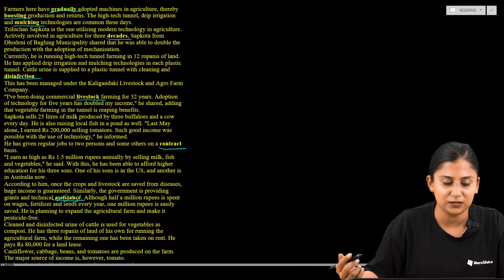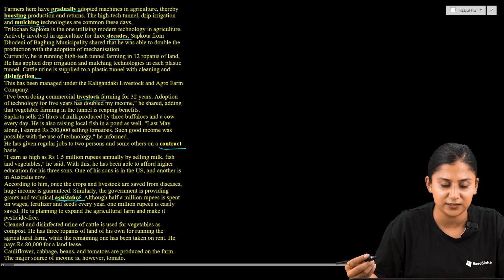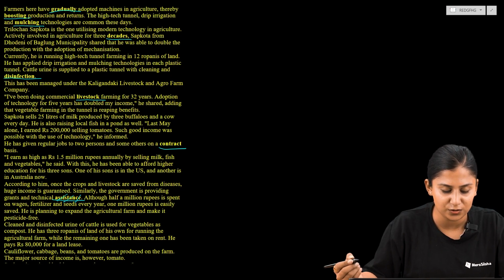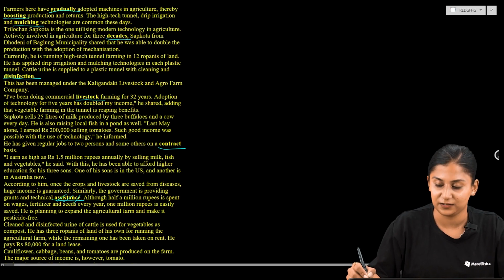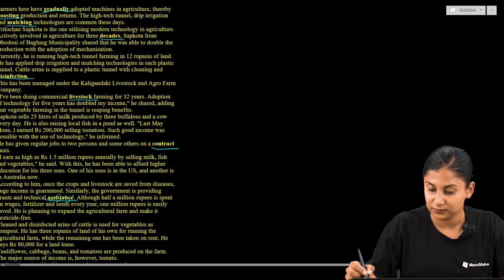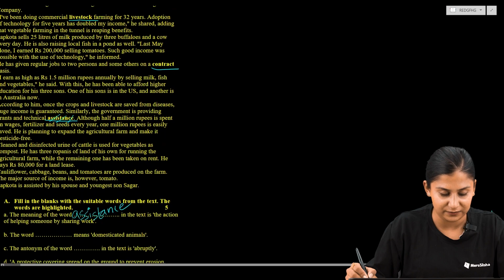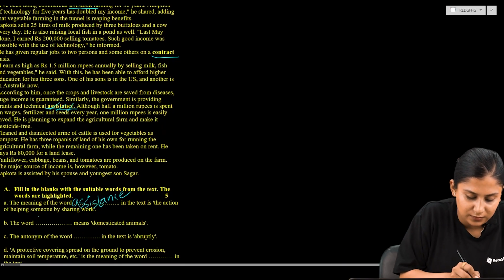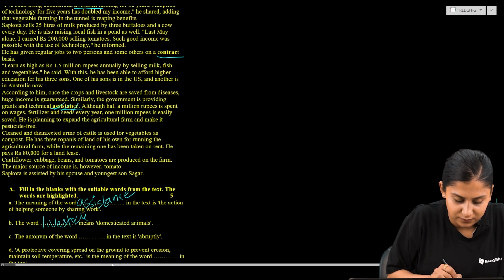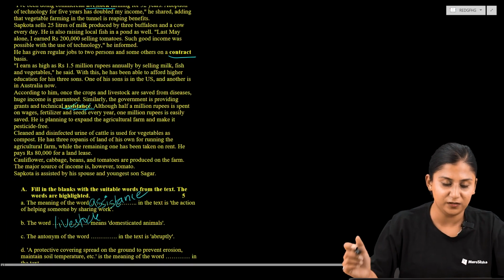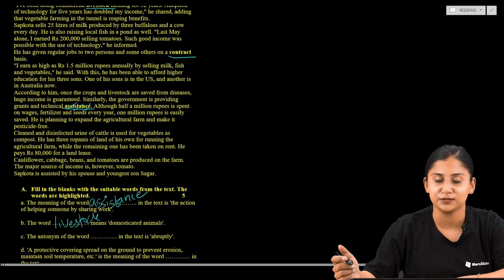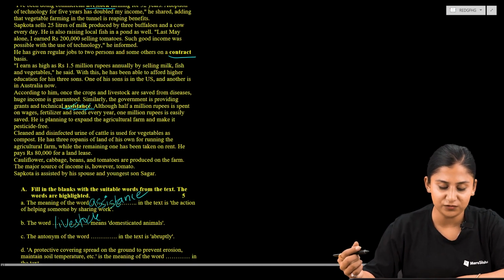Gradually, boosting, mulching, decades, disinfection, livestock, contract. The correct answer would be livestock. Now let us move to another question, and the question reads: the antonym of the word dash in the text.